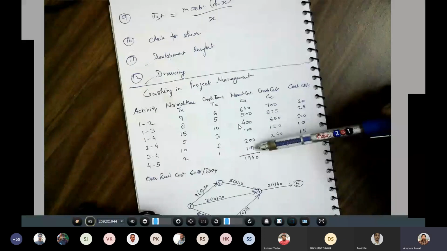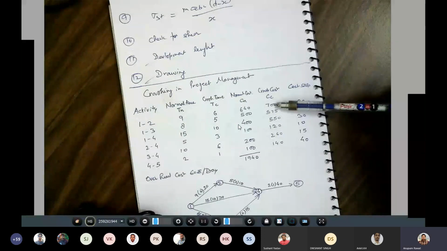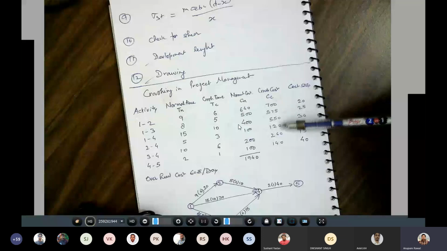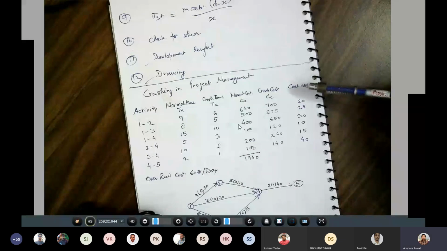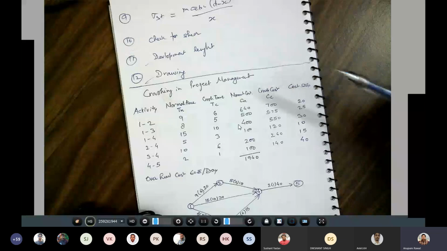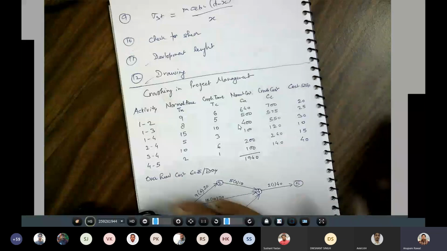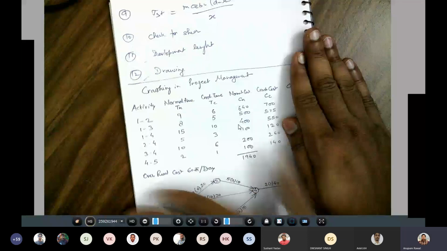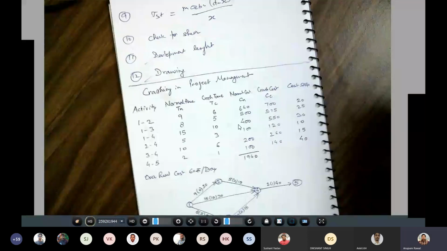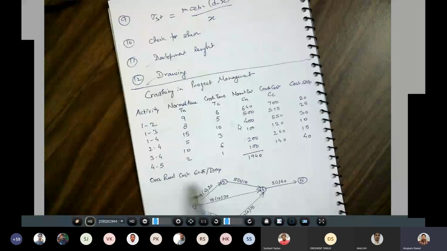Also the crash cost is given, that is 700, 575, 550, 120, 260 and 140. Generally in the examination this much information is given to you. Additional information, the overhead cost, is also given, that is 60 rupees per day.